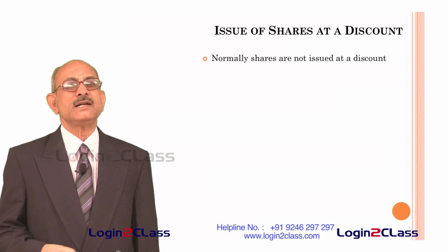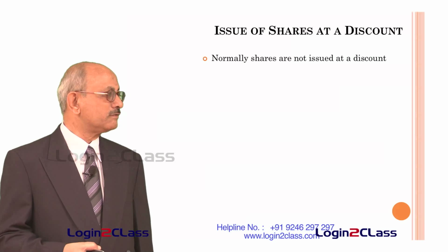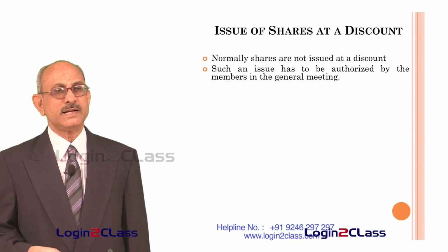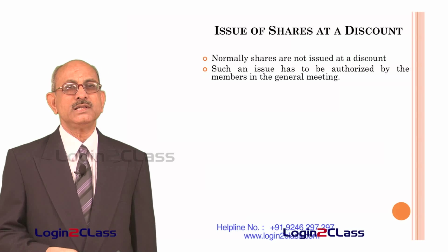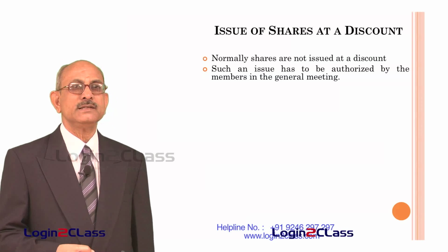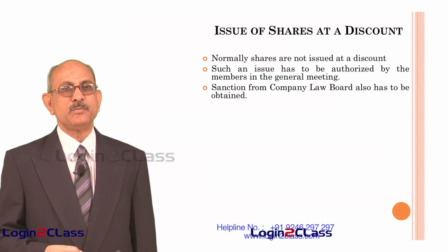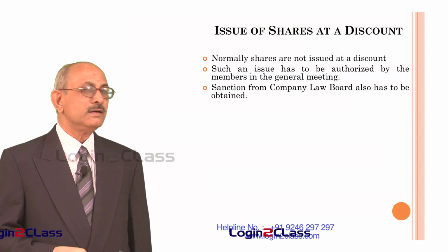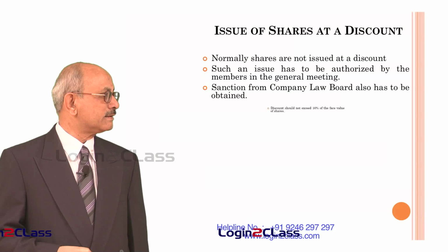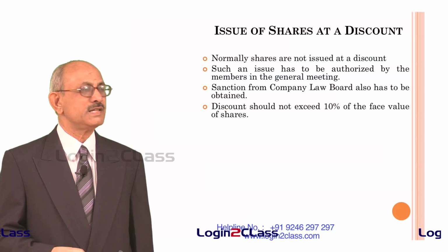However, there are certain guidelines that have to be followed if the shares have to be issued at a discount. First of all, issue of shares at a discount has to be authorized by the members in the general meeting. That means all the shareholders have to approve this in a general meeting. And then in addition to that, the company has to get sanction from the company law board called CLB. This is mandatory in nature, and discount also cannot exceed 10% of the face value of shares.